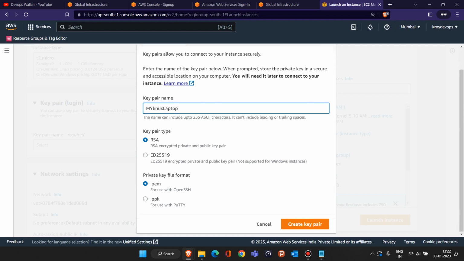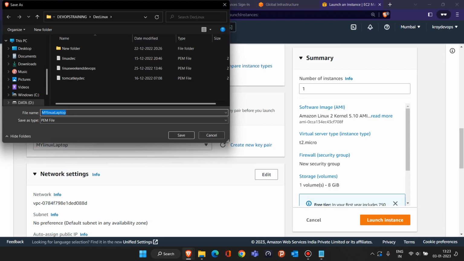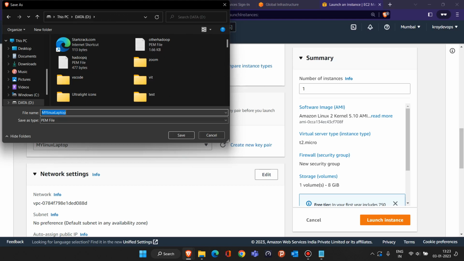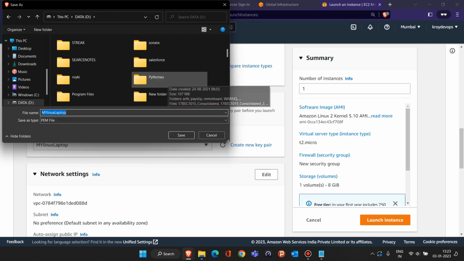Keep whatever name you want, keep it RSA only, and keep it .pem only. Just click on create key pair, and that's all. That key pair will be created. Now you have to save this file in some location, and you should remember that location, because if you forget it, it will be really difficult for you.